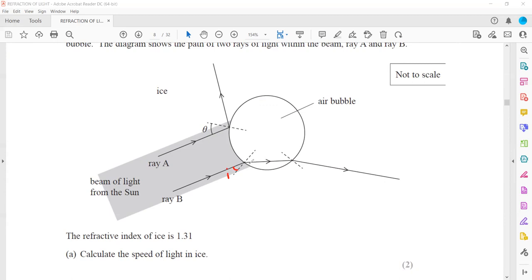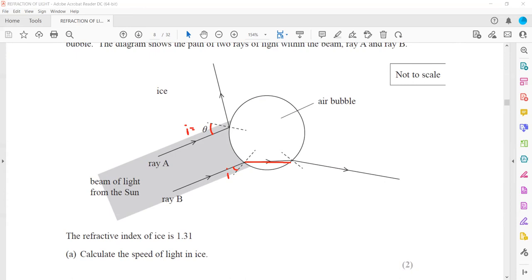If the angle of incidence is less than the critical angle, it refracts. But for ray A, you can see a reflection occurs, because this angle of incidence is more than the critical angle. That's why the ray of light is reflected.